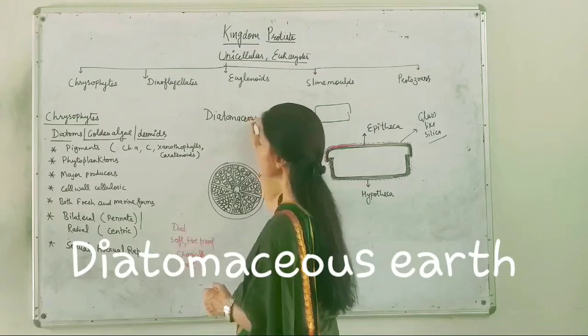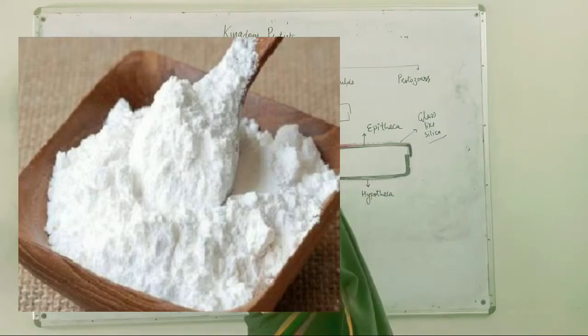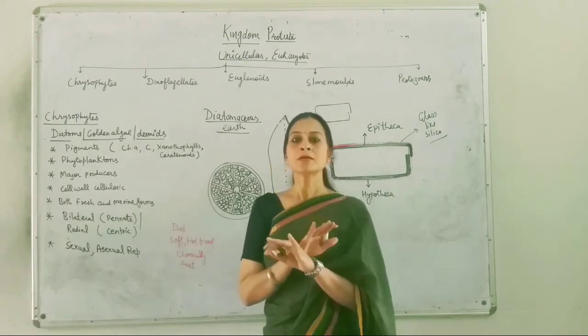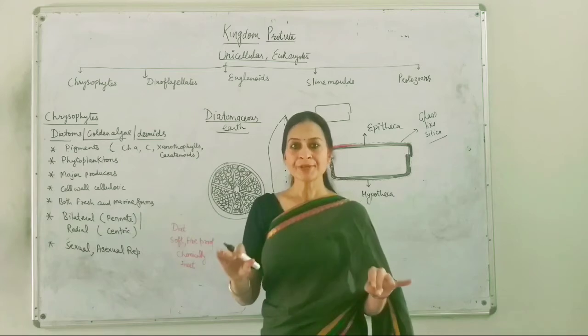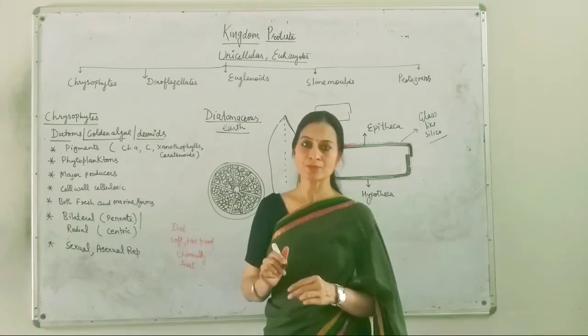Diatomaceous earth. This is a very important term related to their cell wall. So this is actually the bottom covered by the cell wall deposition of these diatoms.